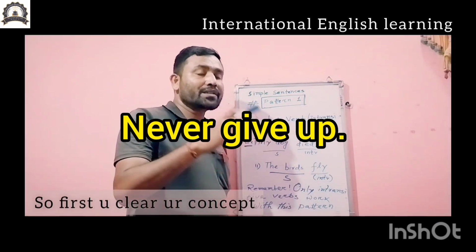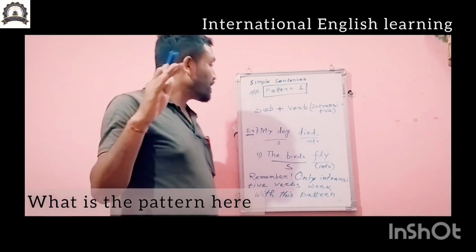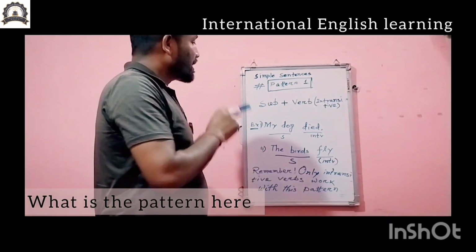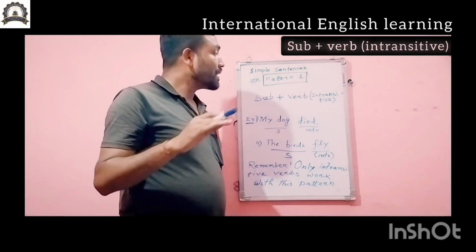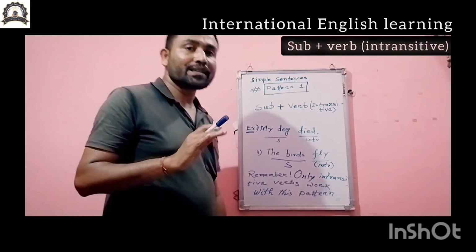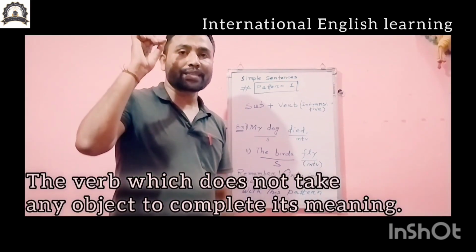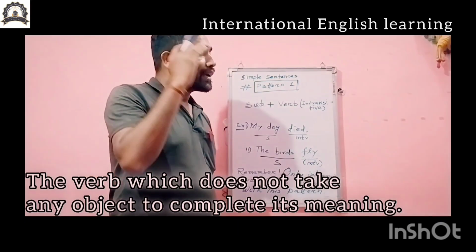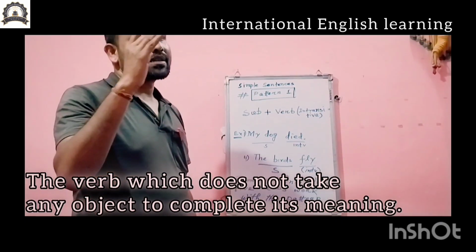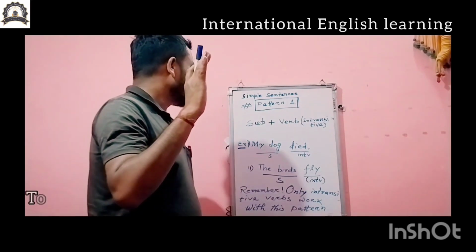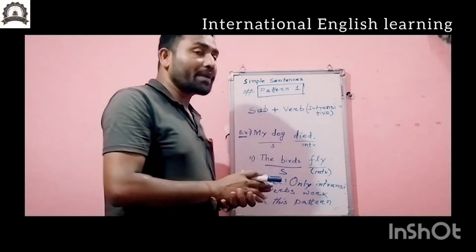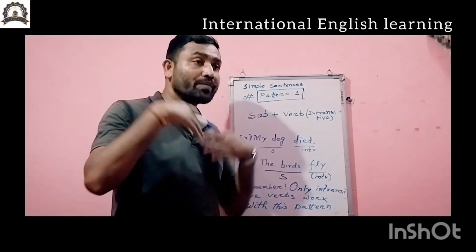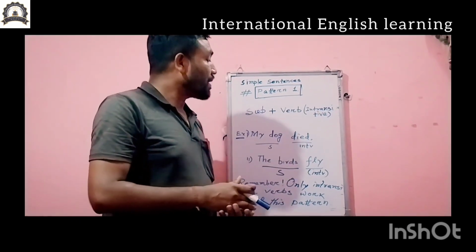So first you clear your concept. What is the pattern here? Once again I am repeating: subject plus verb. And what kind of verb? Intransitive verb. What is an intransitive verb? The verb which does not take any object to complete its meaning, to complete its sense. So remembering this structure, how can you make new sentences applying this pattern?